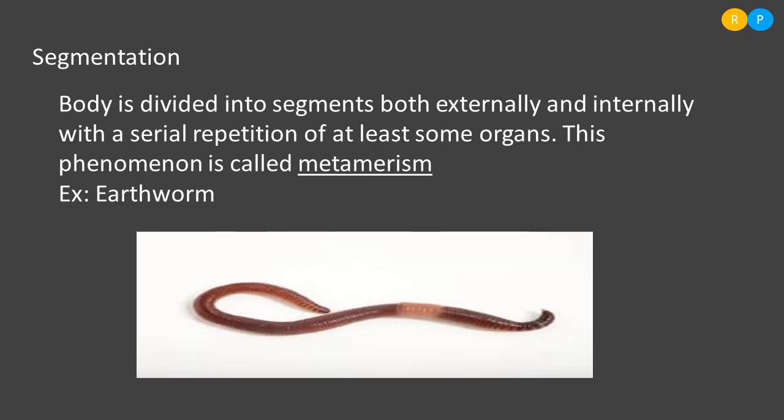You can notice here, this is the earthworm. There are many segments present in the body. Each segment we call a metamere, and that phenomenon is called metamerism. So this is one basis of classification of animals.